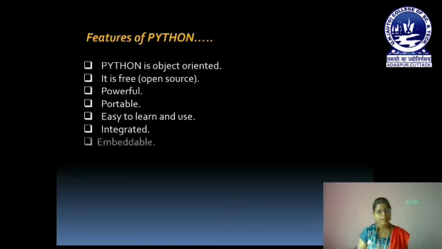Next is embeddable. That means the code of another program that may be in C, C++, Java, or C# can be used inside our Python source code, or the Python source code can be used inside the other programming language source code. So we can say that Python is completely embedded into other programming languages.